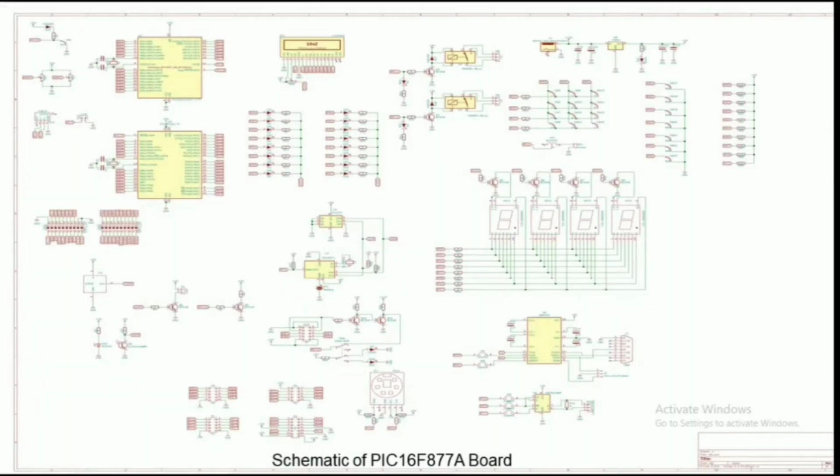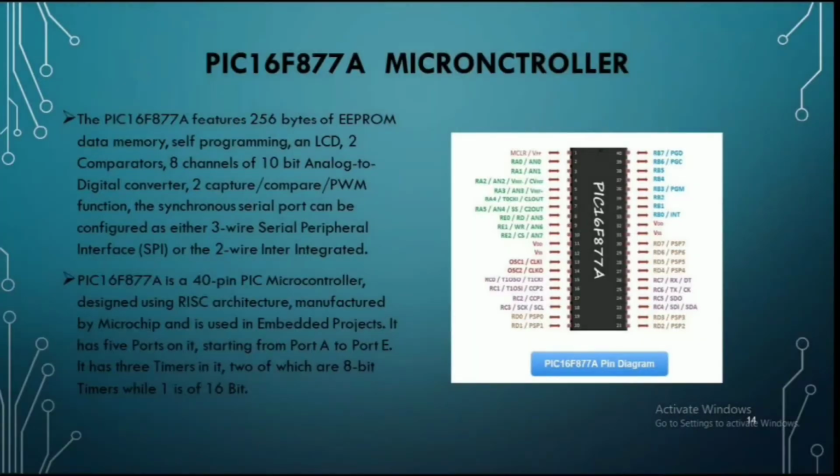So this is a schematic diagram of the PIC16F877A board. Let us talk about the PIC16F877 microcontroller. The PIC16F877 features 256 bytes of EEPROM data memory, self-programming, and LCD, 2 comparators, 8 channels of 8-bit analog to digital converter, capture or compare pulse width modulation function. The synchronous serial port can be configured as either 3-wire serial peripheral interface or the 2-wire inter-integrated circuit.